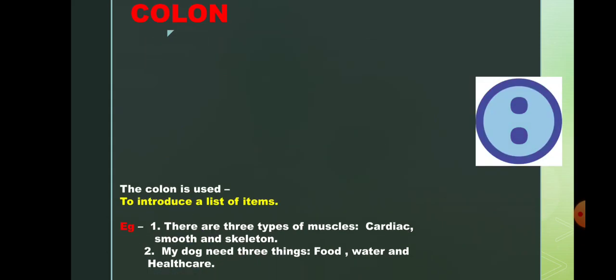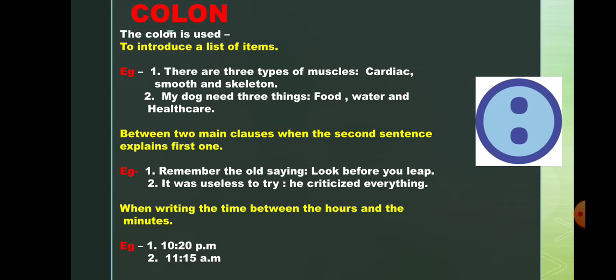Next is colon. It is used to introduce a list of items. In any sentence, if you are going to introduce a list of items, we need to use colon. Example: There are 3 types of muscles: after that I have put a colon, then I introduce which 3 types of muscles, that is cardiac, smooth and skeletal. Second: my dog needs 3 things: food, water and health care.